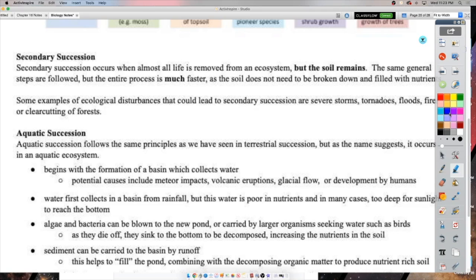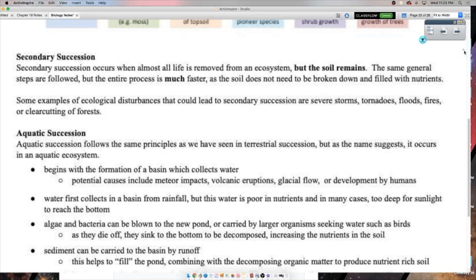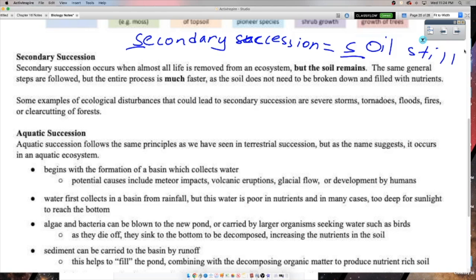Okay. The other type of succession is called secondary succession. Now, I remember this as secondary succession. The S is for you still have soil. S for secondary, S for soil. Okay, so this occurs when almost all life is removed from an ecosystem, but the soil still remains.